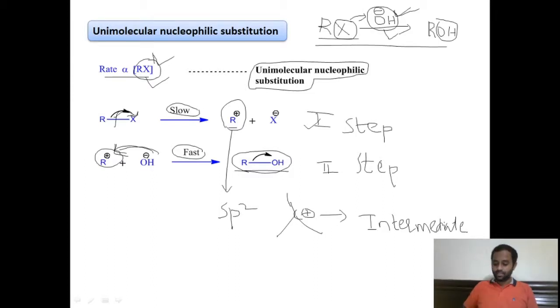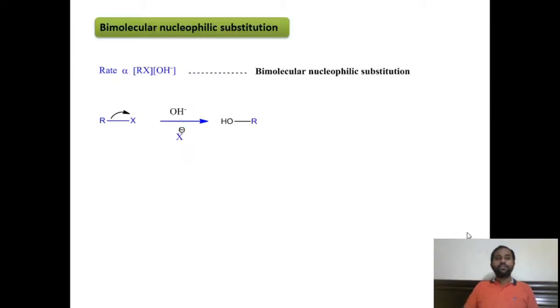And coming to the bimolecular nucleophilic substitution reaction, the reaction is the same: the alkyl halide reacts with a nucleophile, and here the X group is replaced by the hydroxy group. How to write the product? It is very simple.